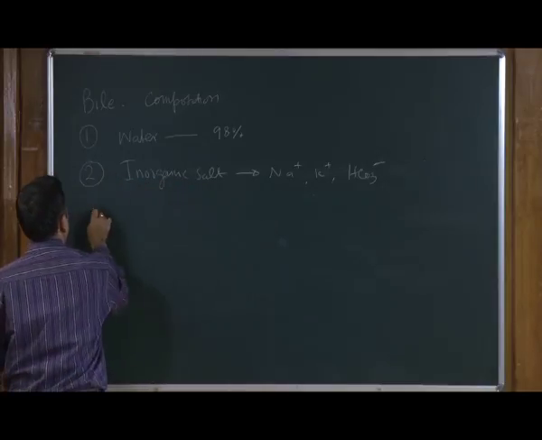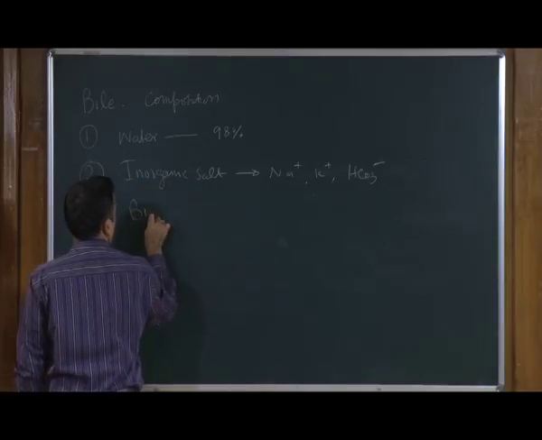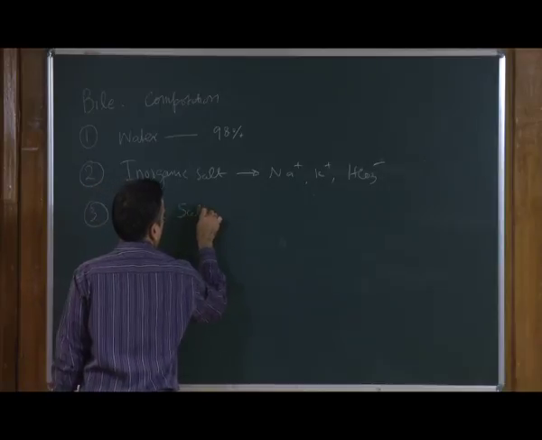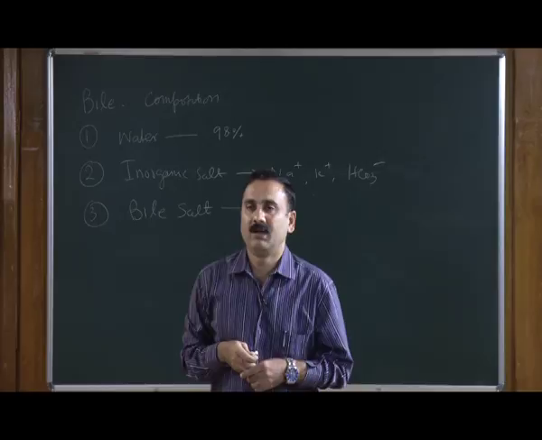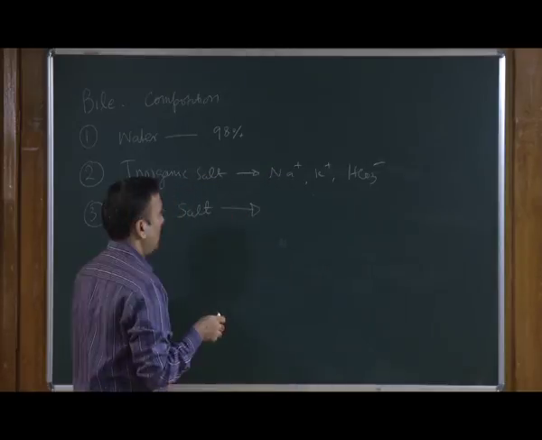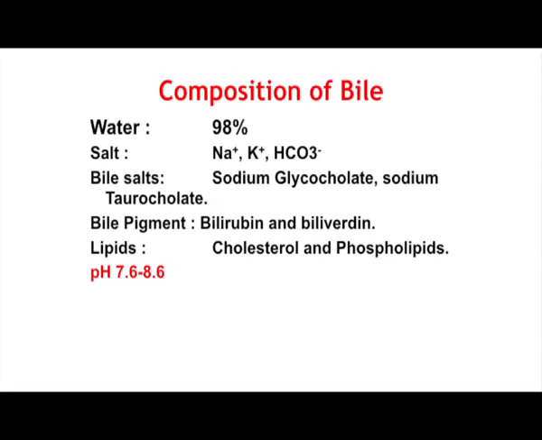Then it contains bile salts, sodium glycocholate, sodium taurocholate.